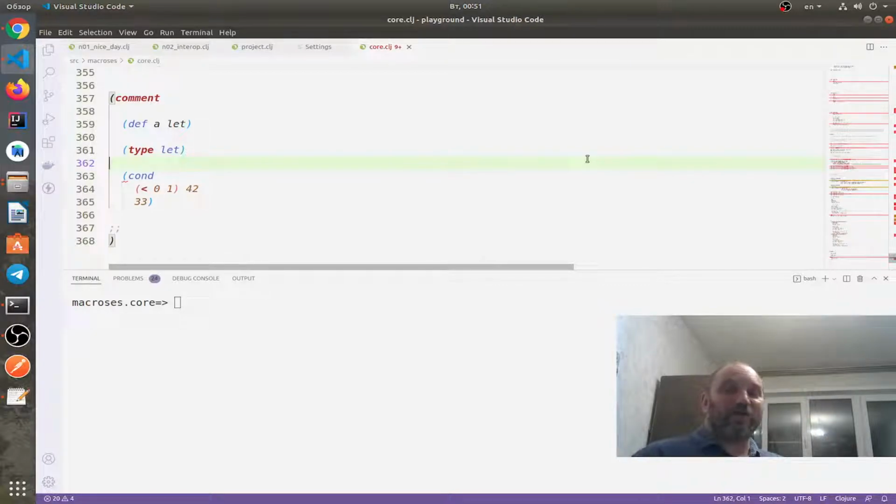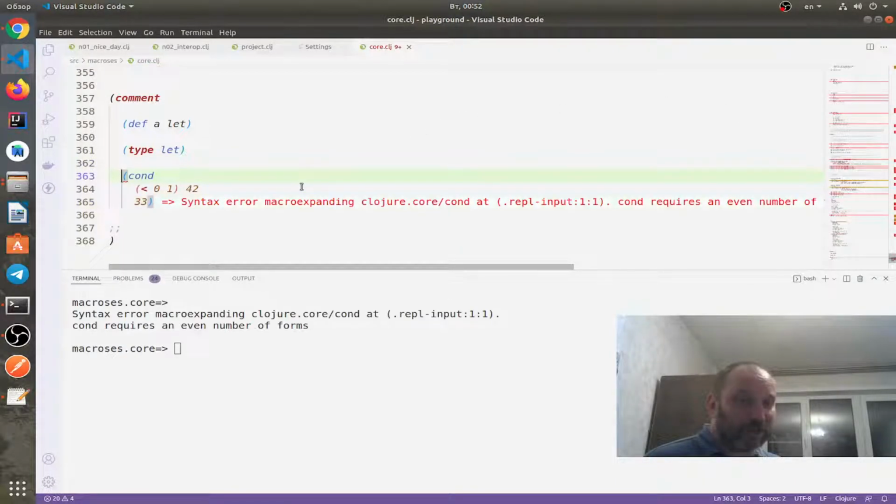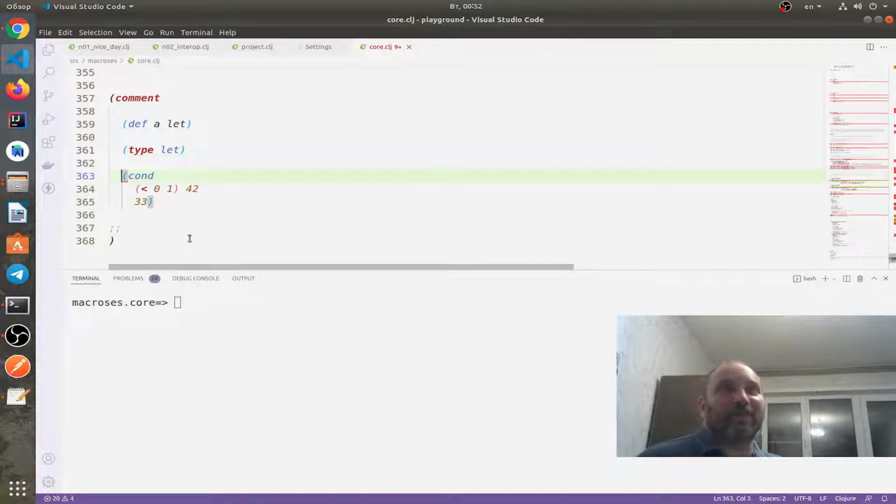So we don't have to wait until runtime when an error will occur, we can catch them at the macro expansion stage. So if we evaluate this expression, it shows, wow, syntax error macroexpanding clojure.core/cond requires an even number of forms, and so on and so forth. So that's the error of the macro expansion stage, and this trick allows us to have special possibilities for using it for our purposes.